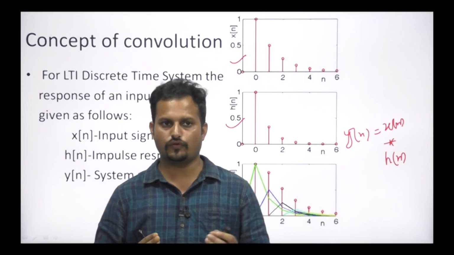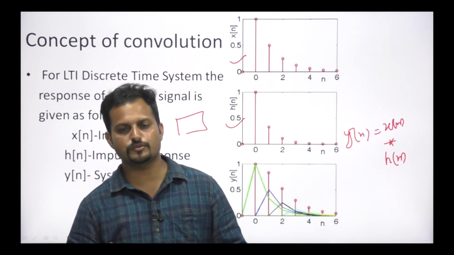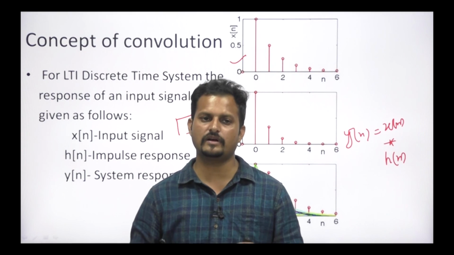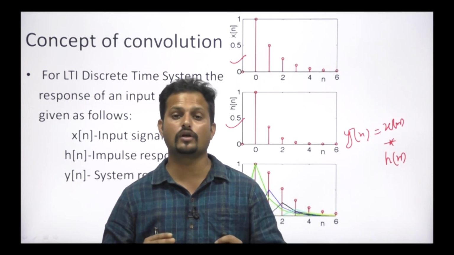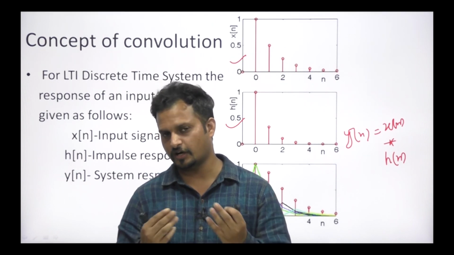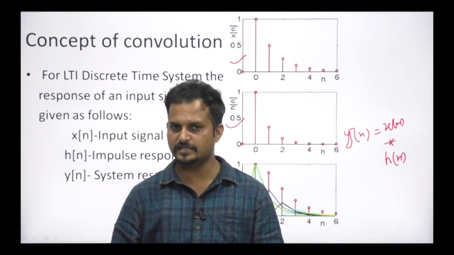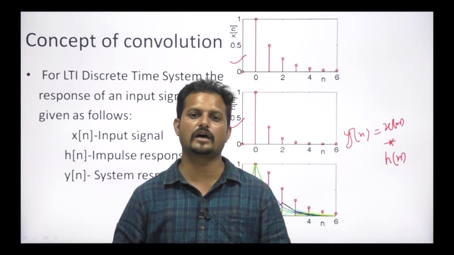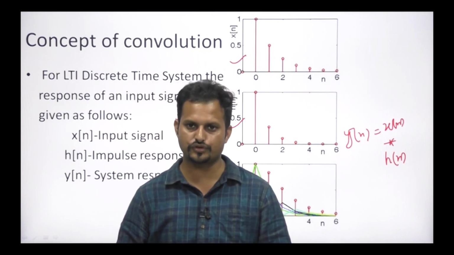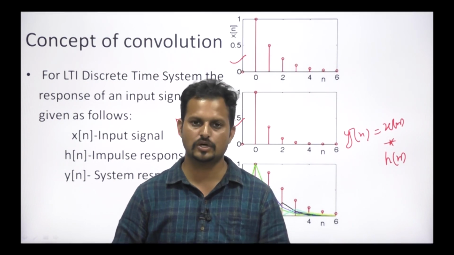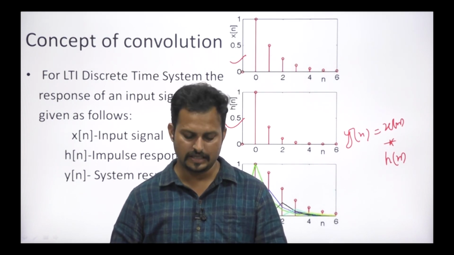For any LTI system the response is always given in the form of the linear convolution. We will compute the linear convolution by various methods, like the graphical method and the analytical method, and go through the various properties involved in convolution in the next session.